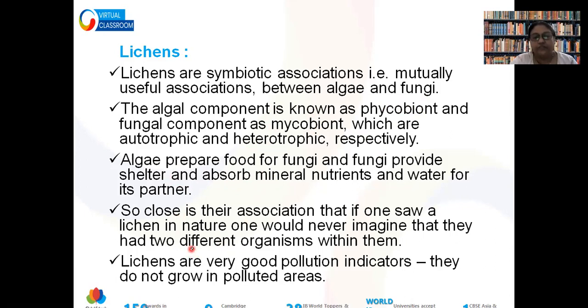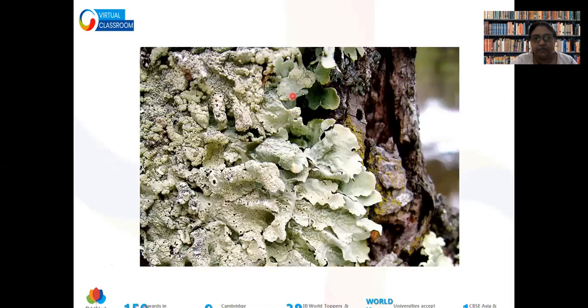Okay, so they are very good indicators of pollution. They generally never grow in polluted areas. And let me tell you, in areas where snowfall is there, there are months when no plants grow. The animals present in those areas have a sense to smell lichen. They dig the ice and eat up the lichen. Lichen is the only source of food for them.